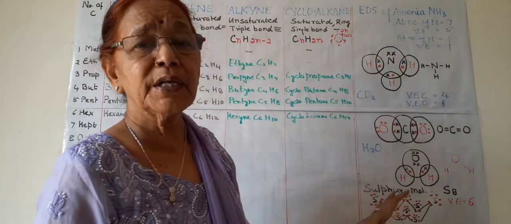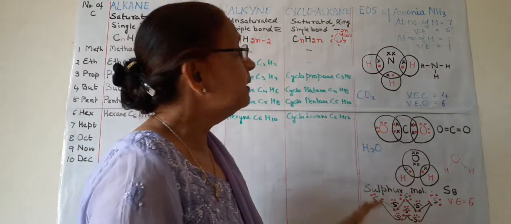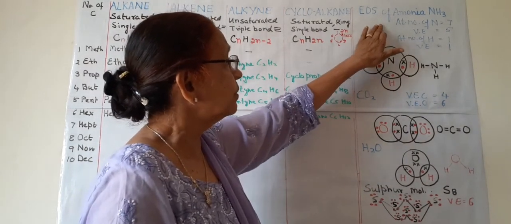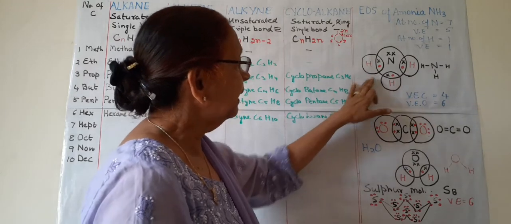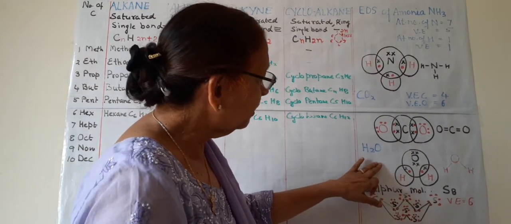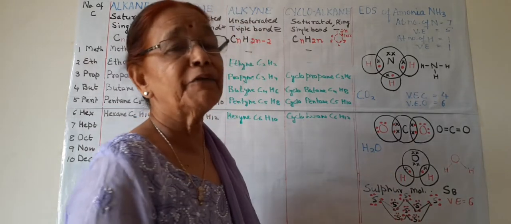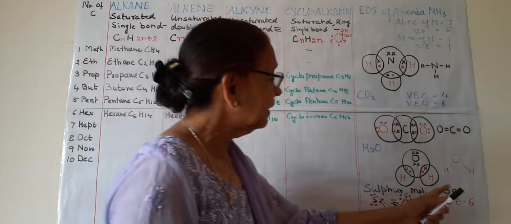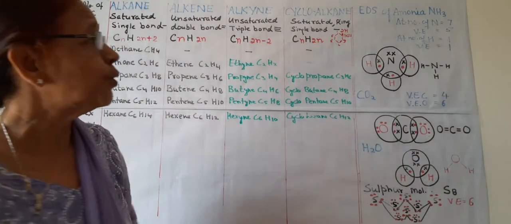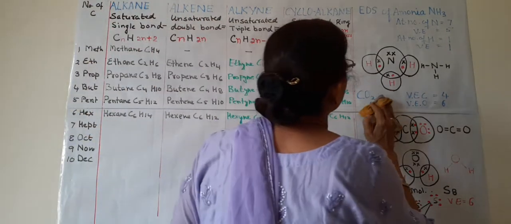You take a screenshot of these and try to understand the electron dot structures of ammonia gas, NH3, carbon dioxide gas, CO2, water, H2O and the sulfur molecule S8. So this is just to show you these structures.